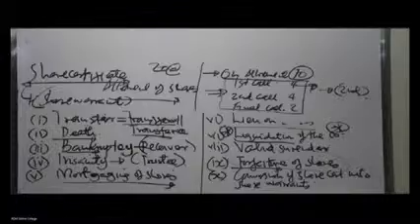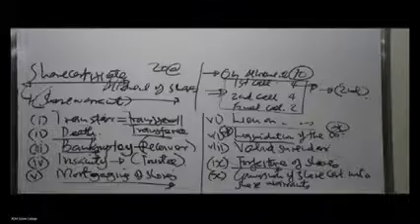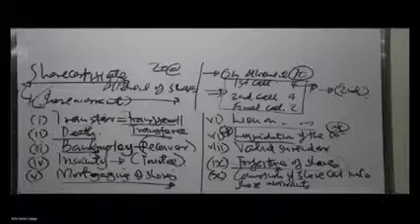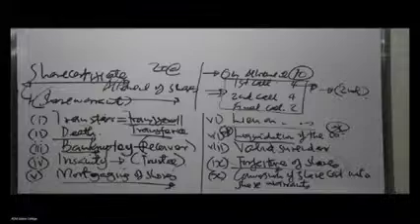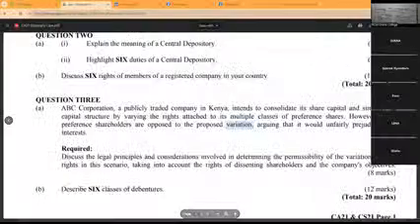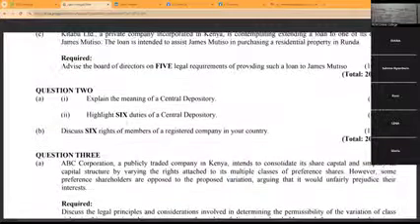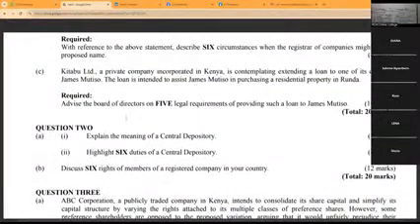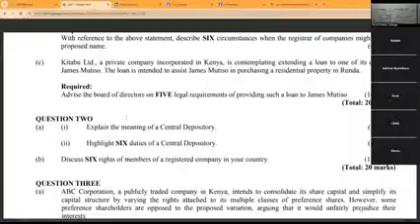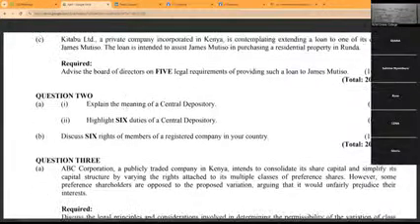Of course there's this one here. It was tested in April 2025. We haven't looked at it, but let me show you: the rights of a member of a company. You can see this one here, question number 2B. In fact, it's part of what you'll finalize in this topic. Discuss 6 rights of members of a registered company.